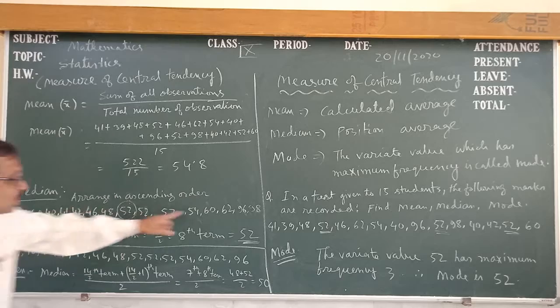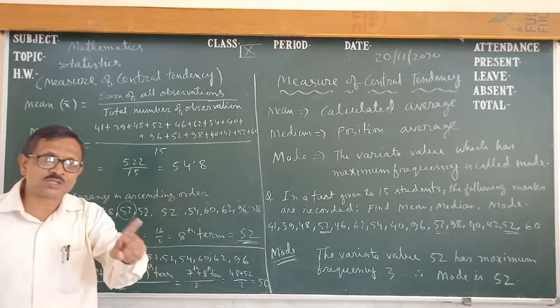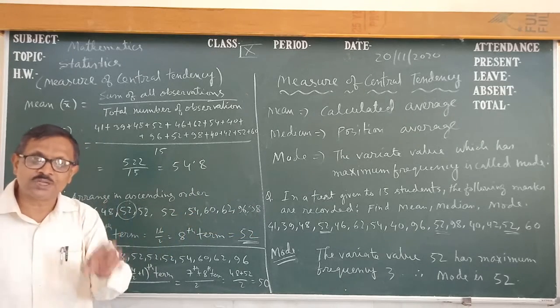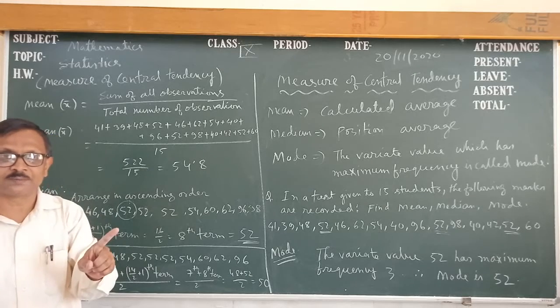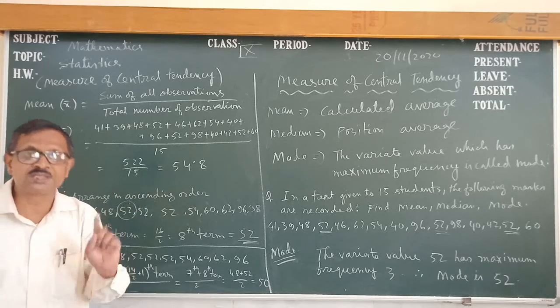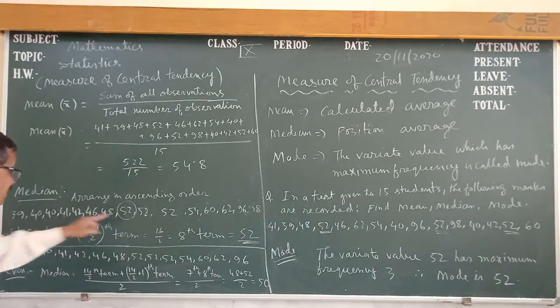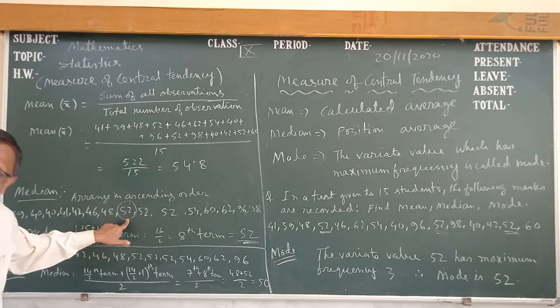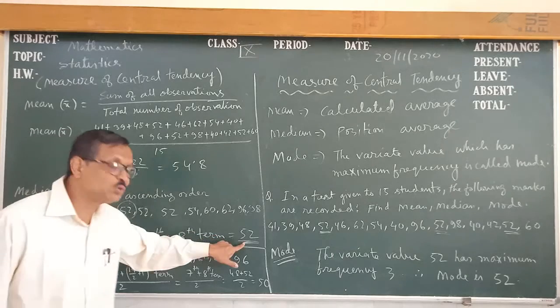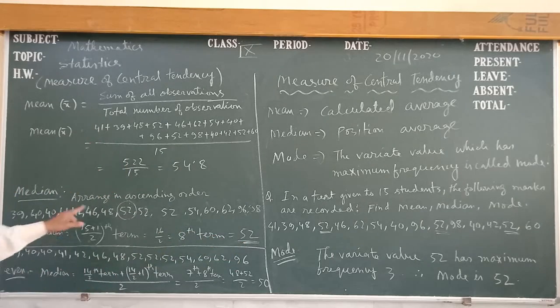So here 15 students are there. So 15 plus 1 is 16, 16 upon 2 is 8. 8 is not the median. The 8th position is the median. So what is the value of the 8th position? 1, 2, 3, 4, 5, 6, 7, 8. The 8th position value is 52. So that's why 52 is the median, because it is the 8th position.